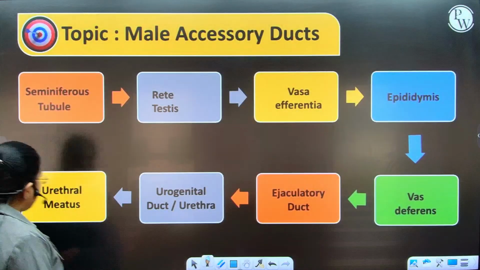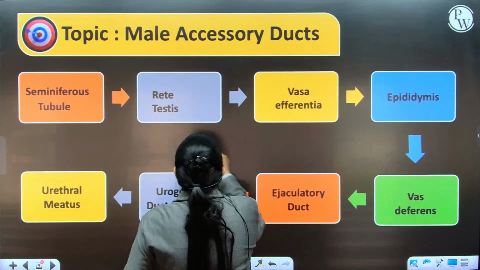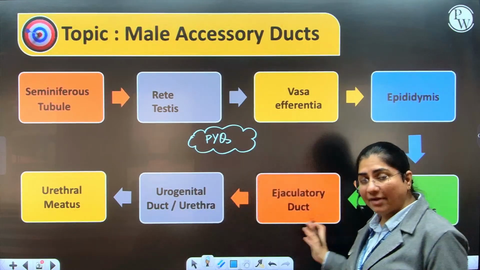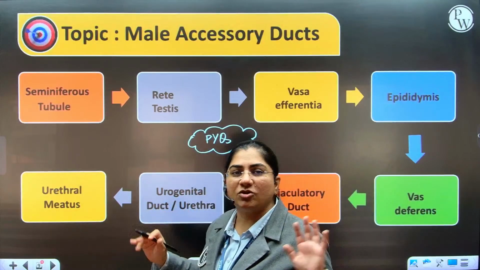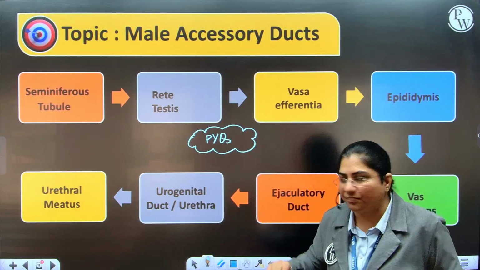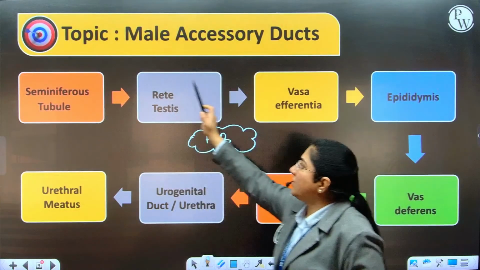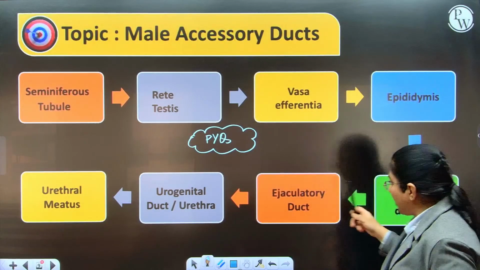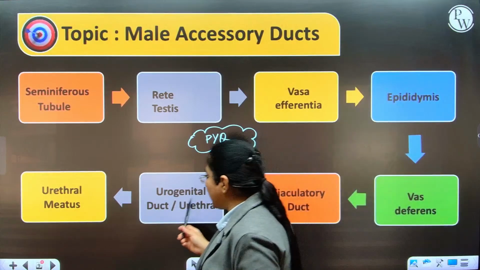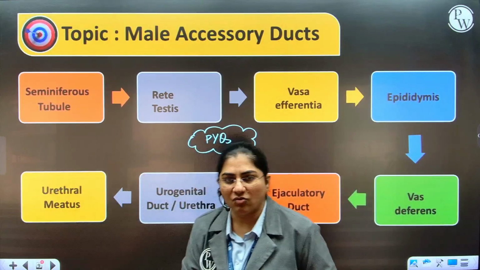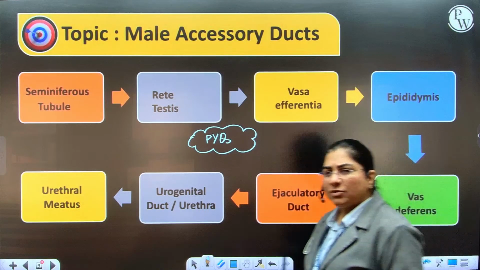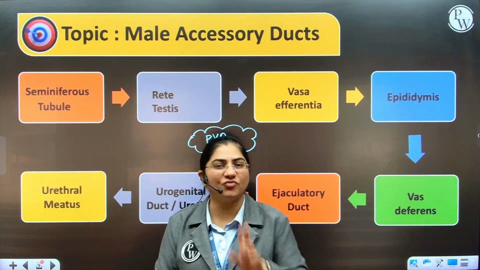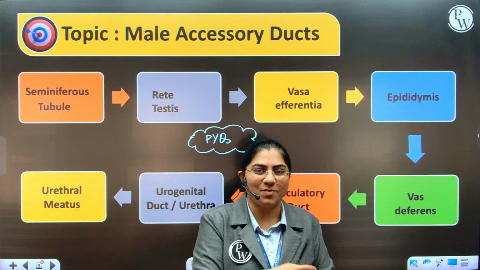So moving ahead, once sperms are formed, this can come as your question. It is a PYQ that had come, my dear children, where they had asked what is the correct order or the correct sequence of transport of sperms through the male reproductive system. So once they are formed in the seminiferous tubule, they will go to the rete testis, from there to vasa efferentia, to the epididymis, to vas deferens, ejaculatory duct, urogenital duct, that is urethra, and then through the urethral meatus outside. So this has come as a PYQ in the 2018 question paper. In 2017 you had the same question but with respect to frog. In 2018 you had the same question with respect to human males. Okay.